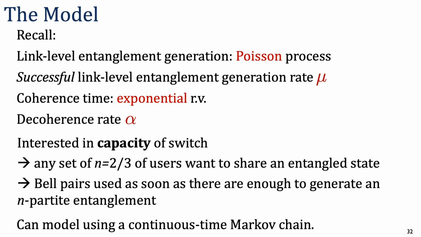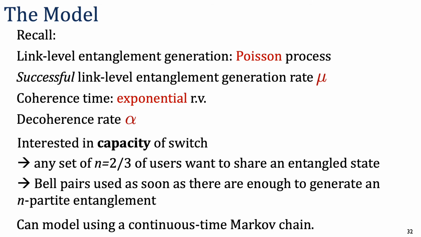Recall that we model link-level entanglement generation as a Poisson process, with mu the successful link-level entanglement generation rate. We model coherence time as an exponential random variable and use parameter alpha for the decoherence rate. Note that for a given switching policy, we are interested in the capacity of the switch, which should hold under any workload. For this reason, we must assume that any set of 2 or 3 users wish to share an entangled state at any given time, so that the switch is not constrained by an entanglement request policy.